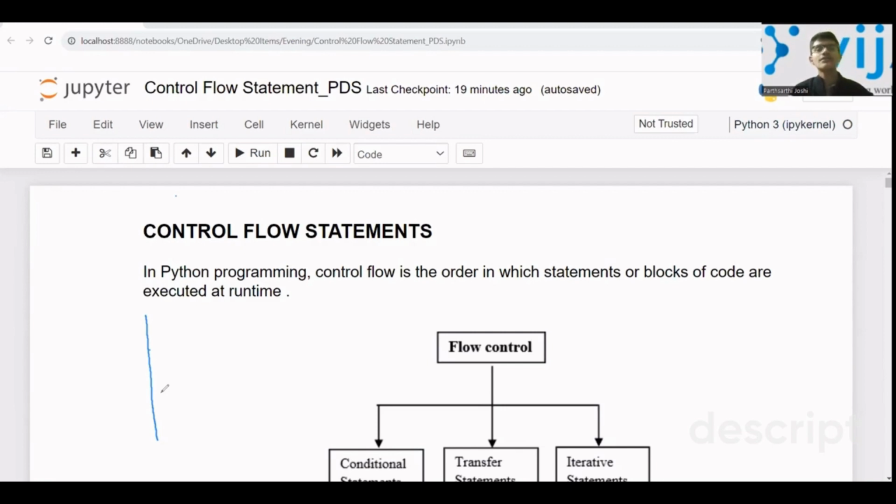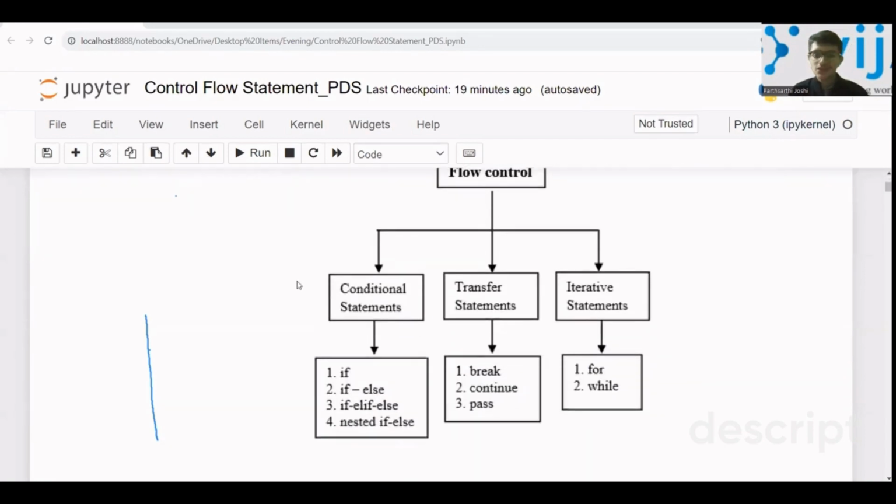So we'll see all these things: how we set a condition, and how we run some block of code several times. In control flow statements, we have conditional statements, transfer statements, and iterative statements. Conditional statements are about giving a condition. Some block of code will only run when you give a certain condition, right? We'll see the example.